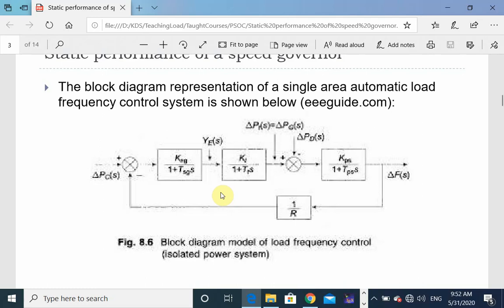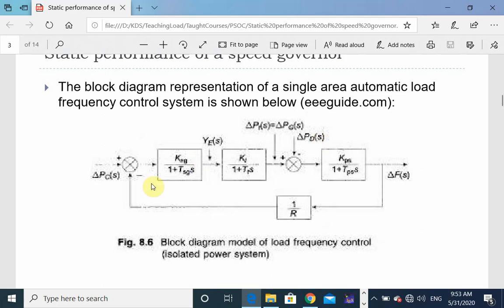So in order to analyze it, first dynamically, we just take its qualitative analysis. Let us consider that there happens to be a change in the load demand, an increase in the load demand by a small amount. Whenever load demand increases, more power is required to be taken from the generator side. That's why more power is taken from the turbine side.